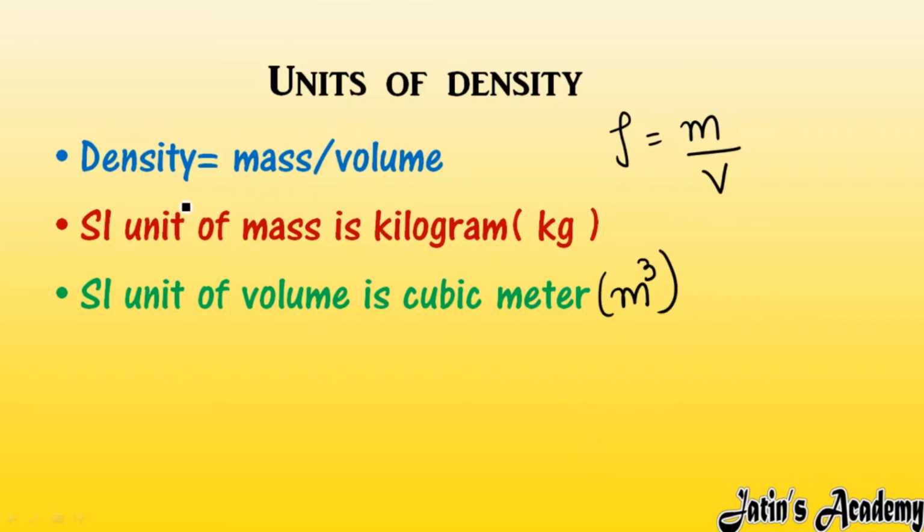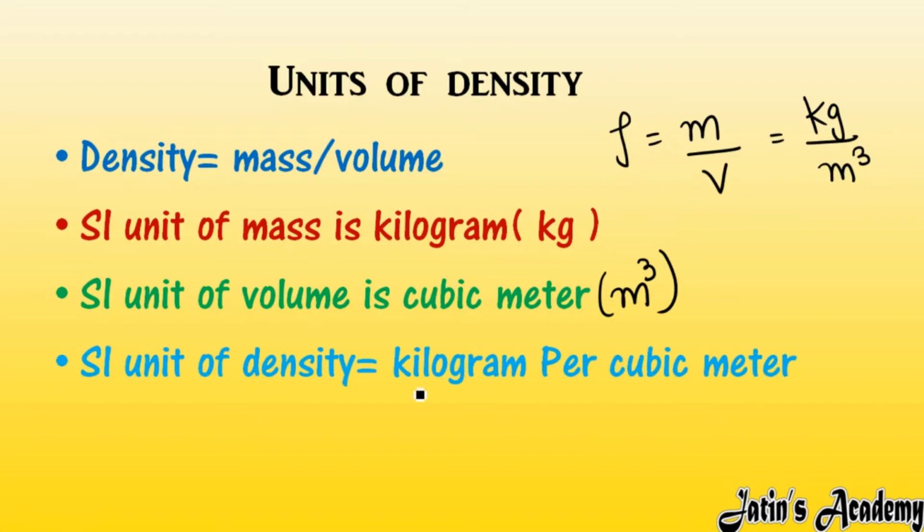Okay, now just put it in this formula. Density is equal to mass over volume. SI unit of mass is kilogram over SI unit of volume is meter cube. So what is the SI unit of density? SI unit of density is kilogram per meter cube. So here is the SI unit of density, kilogram per cubic meter, or you can write meter cube.